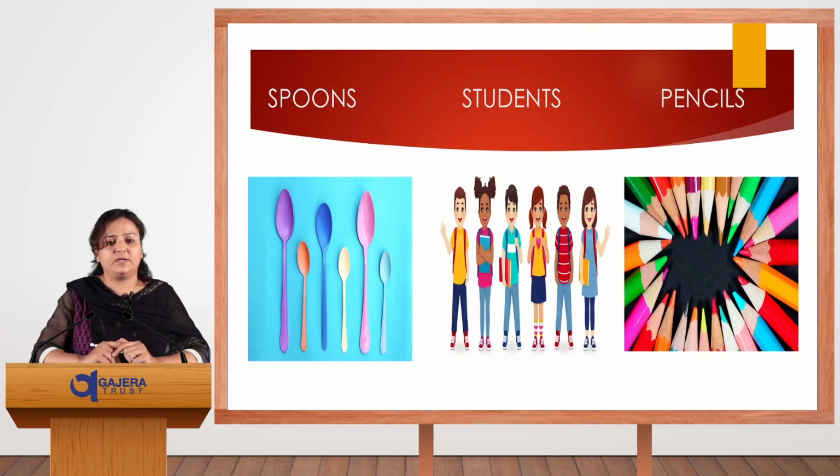Here is the example. Spoons. There is not only one here; a total of 6 spoons are here. Students and pencils. This is the example of countable nouns. We can count them.